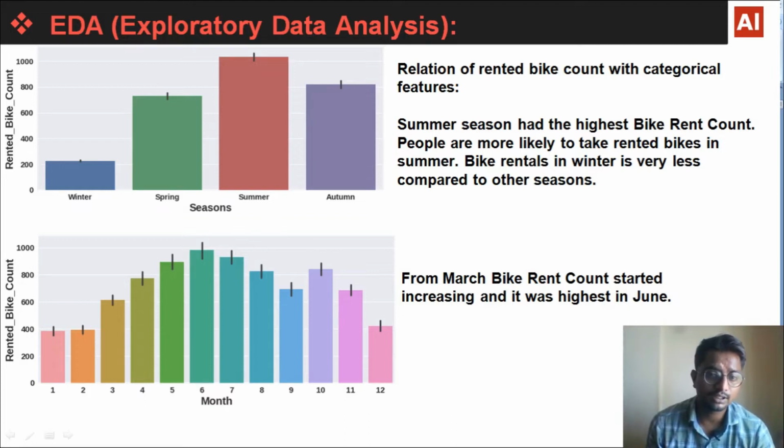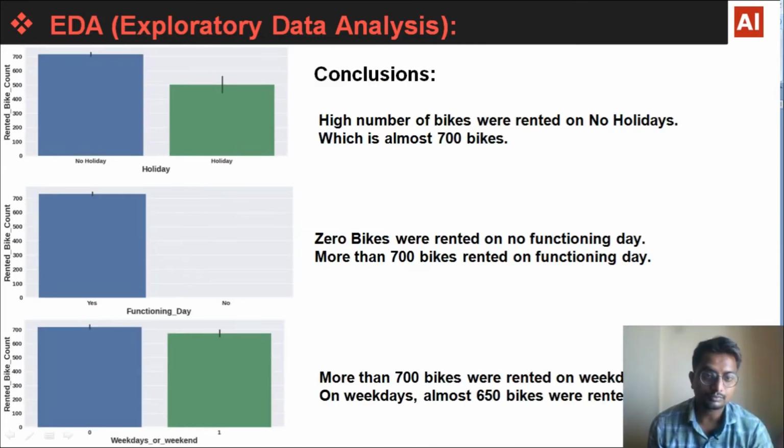Bike rentals in winter are very low compared to other seasons, and this is the bike rent count in various months. From March, the bike rent count started increasing, and it was highest in June. Here you can see the highest month, June. Next is holiday. A high number of bikes were rented on no holidays, almost 700 bikes.